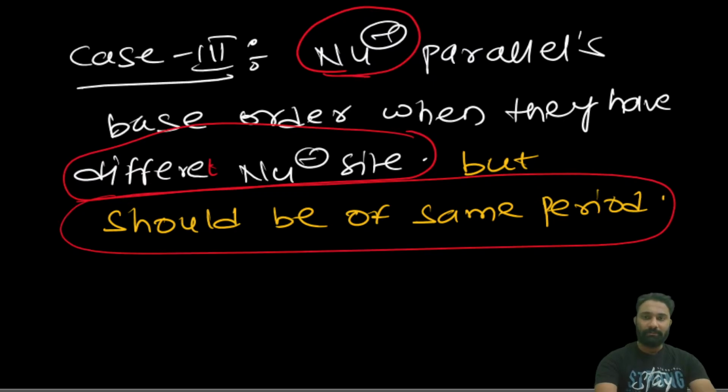Then we saw the preparations of the alkane, with different reactions: Wurtz reaction and decarboxylation, and the next one, Kolbe's electrolysis. Next, Clemmensen reduction and Wolff-Kishner reduction, we have seen all that. Clear? Done.